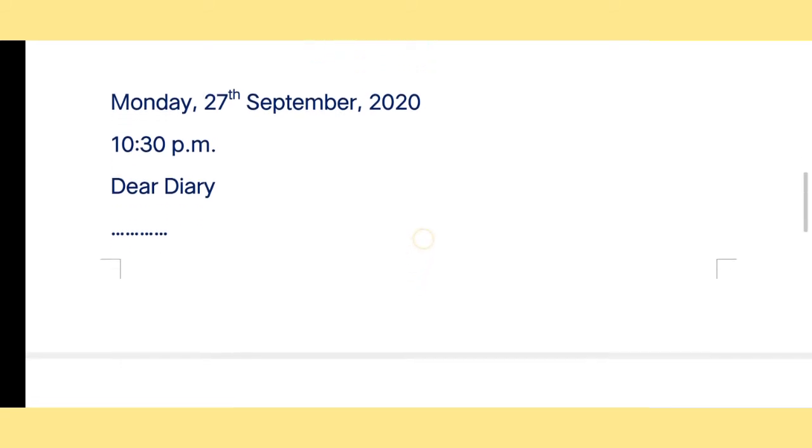Now as I explained earlier, this is the format that you have to follow. Now I'll tell you how you can do that. For example, in the format I told you that first of all you have to write a day, and after that you will write a date. Here you can see that I'm writing Monday, because I'm writing about what happened on my particular Monday. After that I'll write a date. The date is 27th September 2020, or if you want to write 28th September 2020, it's according to your date. Next you will write the timing.